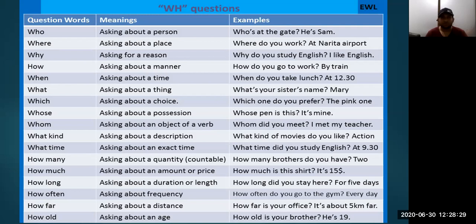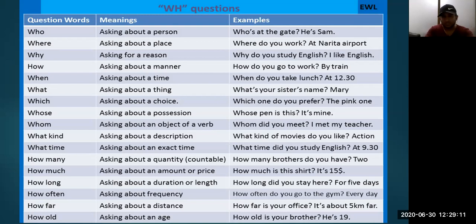How long will be used for duration of time, duration of length. And where do we use how often? Most of you call this word in different ways. Up to you which one is easy, but how often is also a pronunciation that most people are confused about, how to pronounce these words. So how often is used for frequency. How far is used for the distance of anything, and how old asks about an age. So now let's start the session of learning WH questions.